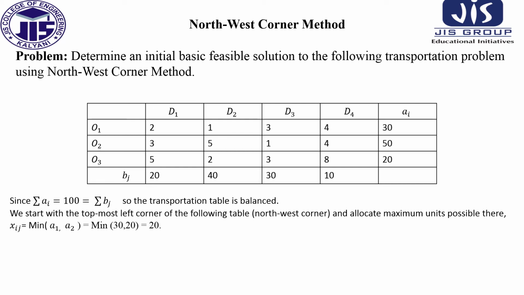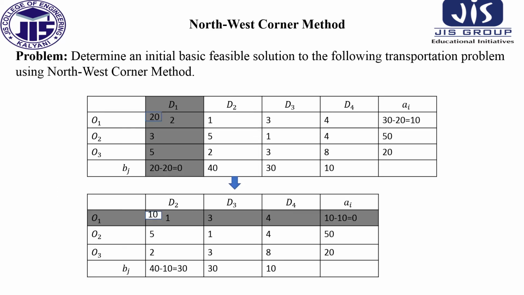That is, for this O1 D1 cell, the supply value is 30 and the demand value is 20. So between these two values, which one is minimum? 30 and 20. The minimum value is 20, so we have to allocate 20 here.